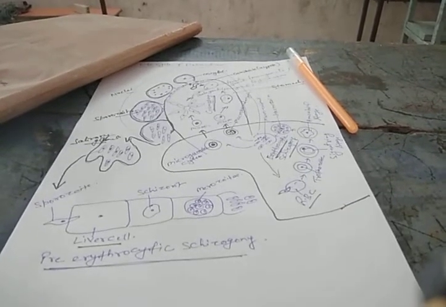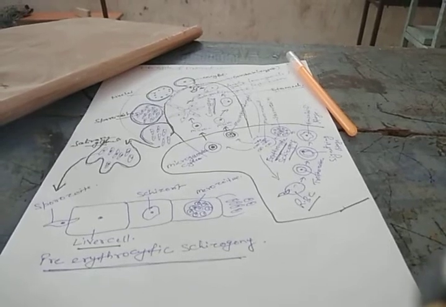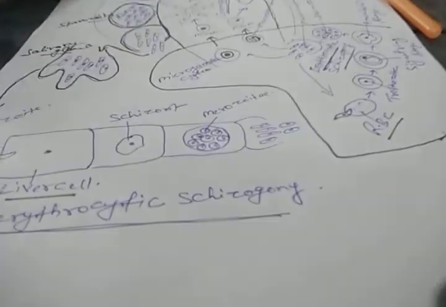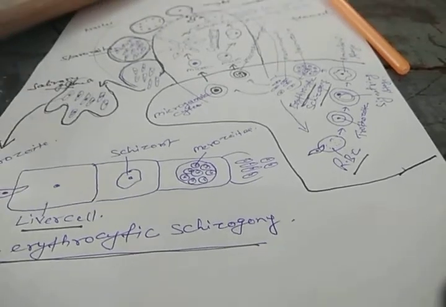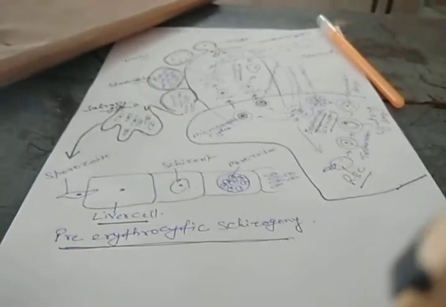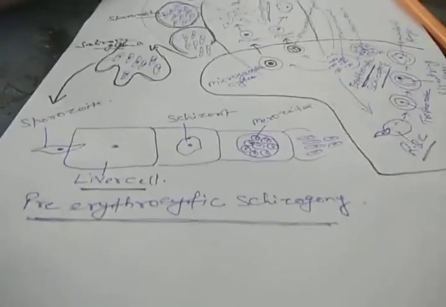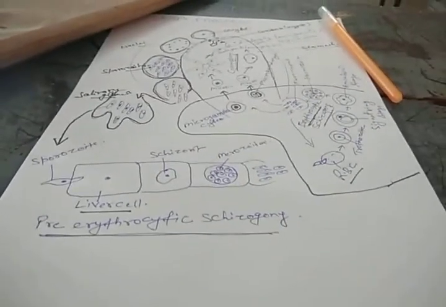Now its life cycle is completed in three stages. The first is called the schizogony, you can see here schizogony. The another one is the gamogony, and the another one is the sporogony. So the life cycle of Plasmodium is completed in three phases: schizogony, gamogony and sporogony.